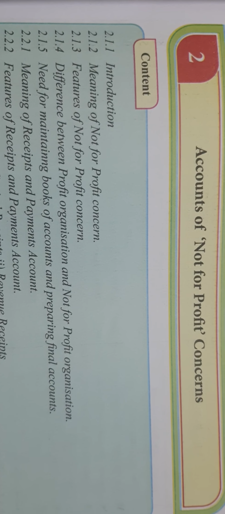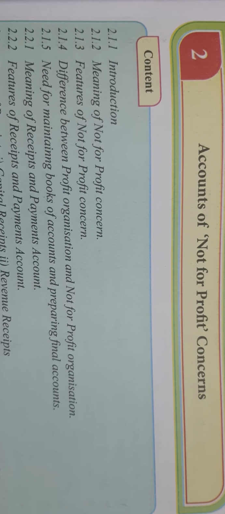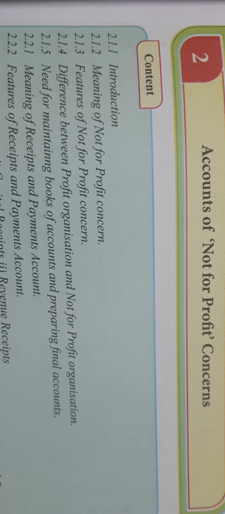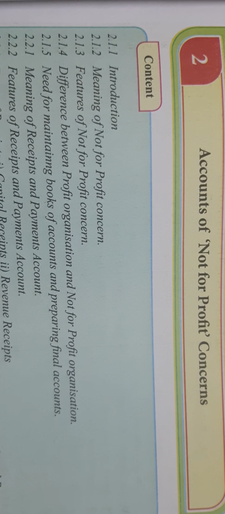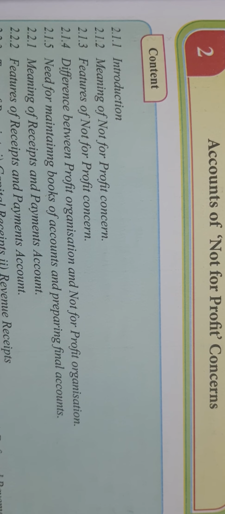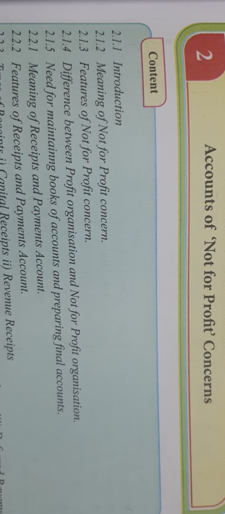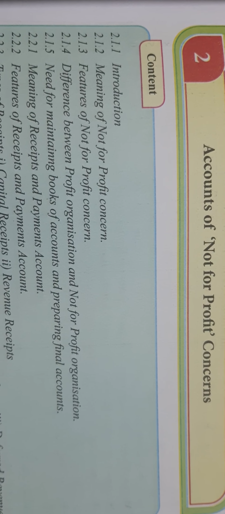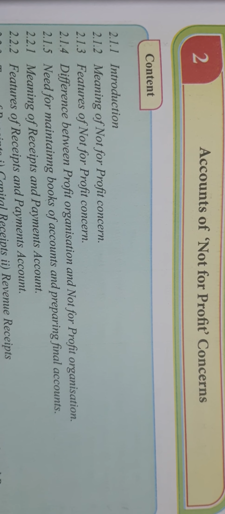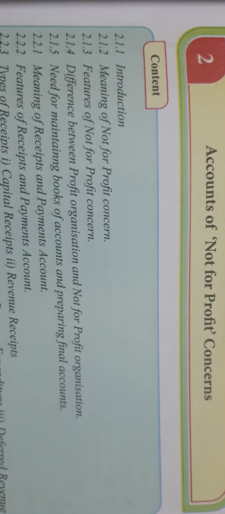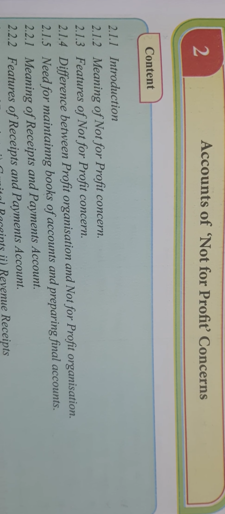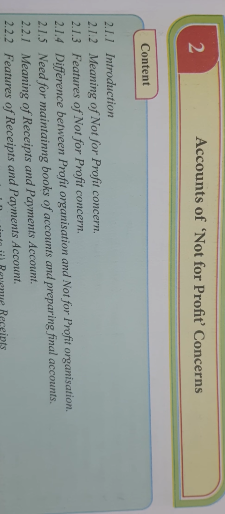So in what steps will we learn this chapter? In a simple way, we will go step by step. First we will learn the question form and answer form for the accounts of not for profit concern. Then one by one we will learn the detail about the question form, the answer form, then adjustments, and the concepts in between them. So first we learn the question pattern for not for profit concern.